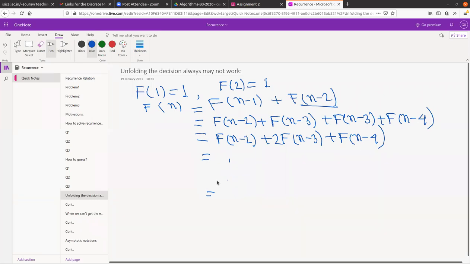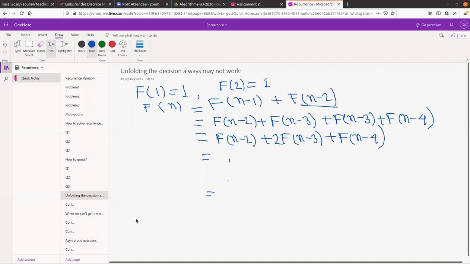Here what we try to do is identify some pattern. But in this case, when you try to unfold by definition, you really don't get any pattern that you can use to guess the solution.